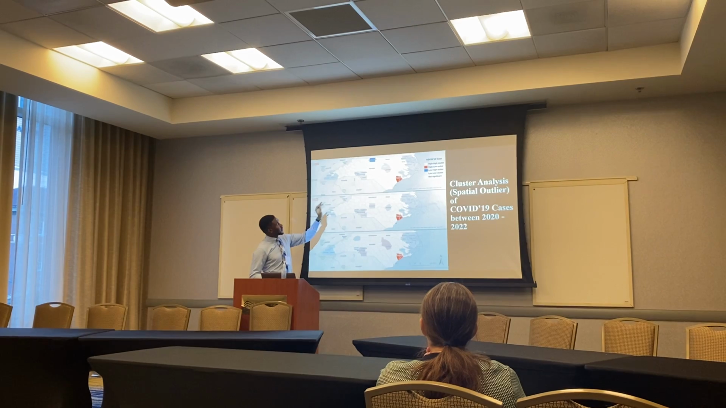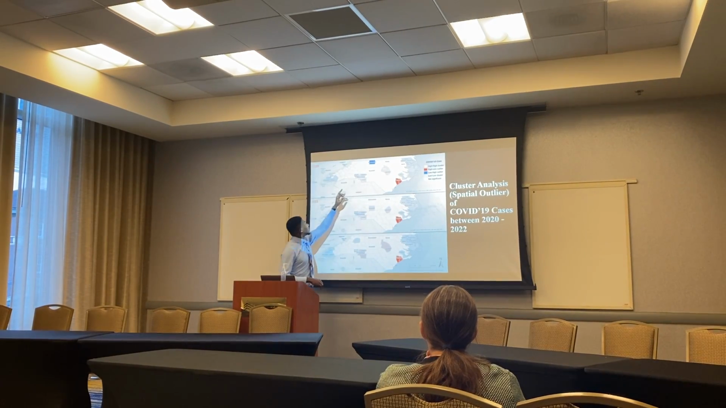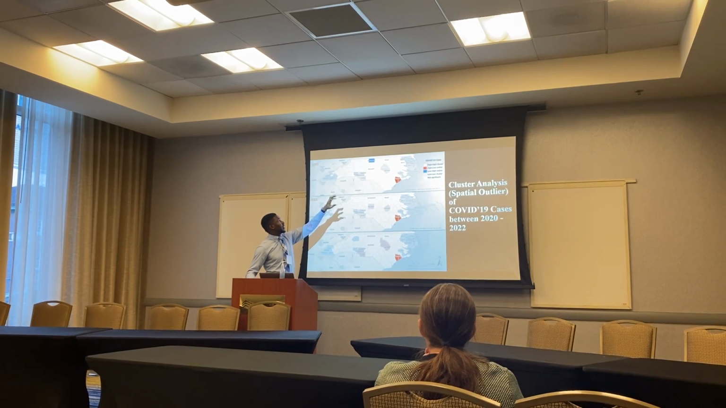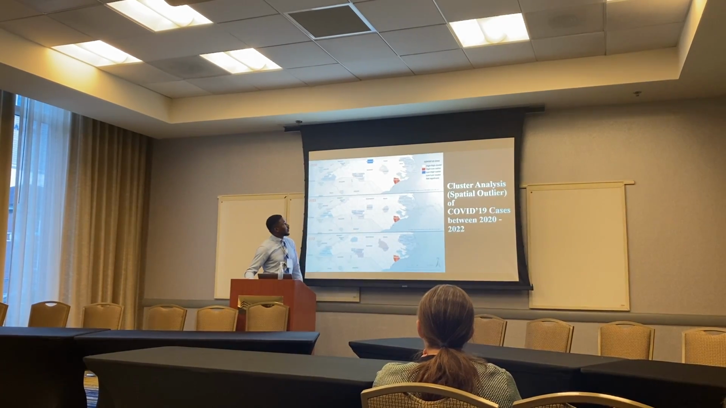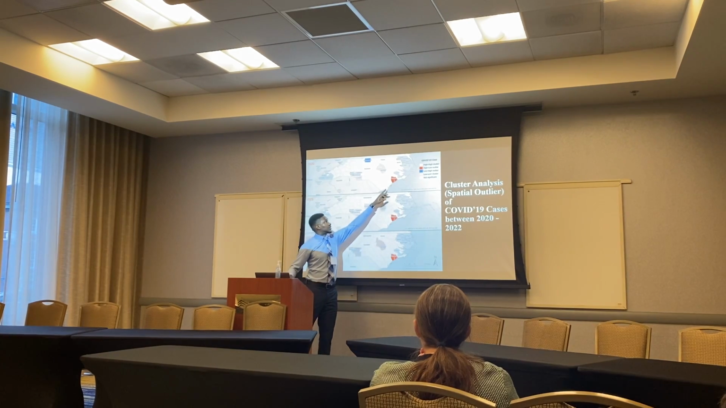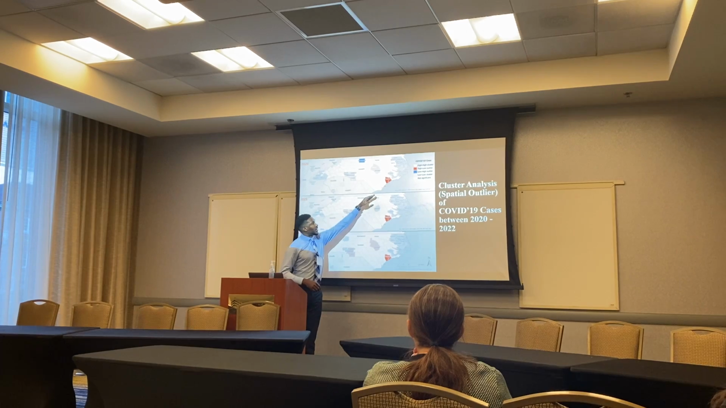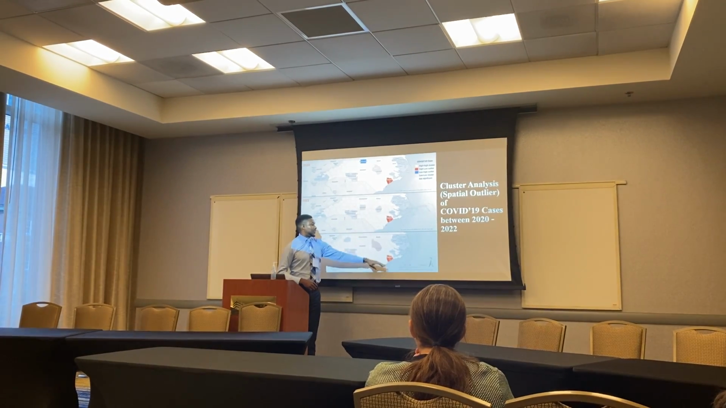Then the major spatial outliers were Rockingham County for 2020, that was a low-high outlier. That was a low surrounded by high rates, and then Onslow, which was a high-low outlier there. And then the pattern actually remains the same for 2021 and 2022.